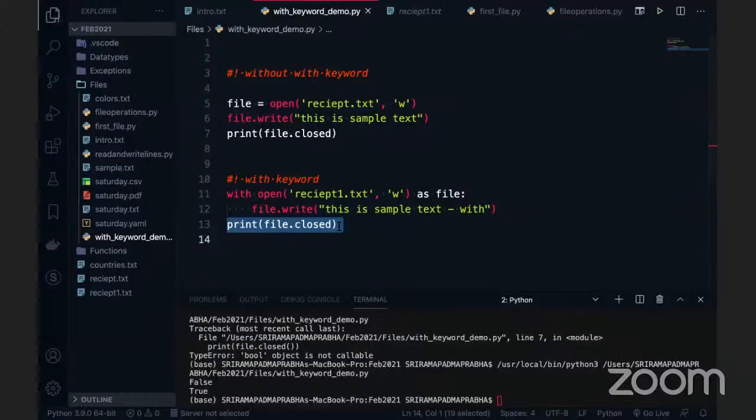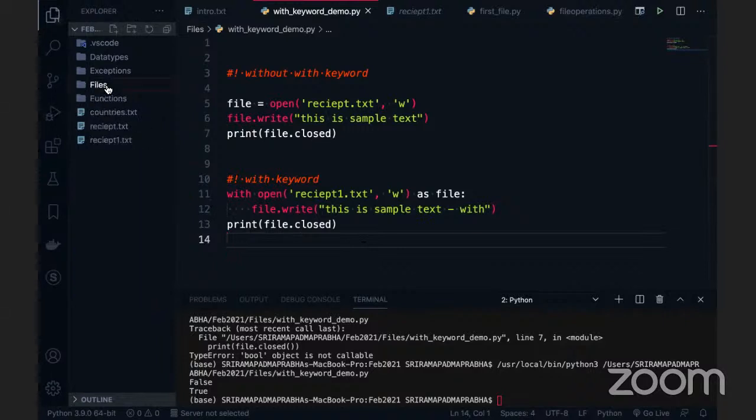As a developer, when you open a file, you have to close it. Otherwise, maybe you are opening one file, and every user is coming and opening the file, and files are not closed, so the server will get burdened. That time we can use the with keyword. With is always useful, and it is the Python way of doing it. So you can ask me questions, if you have any.